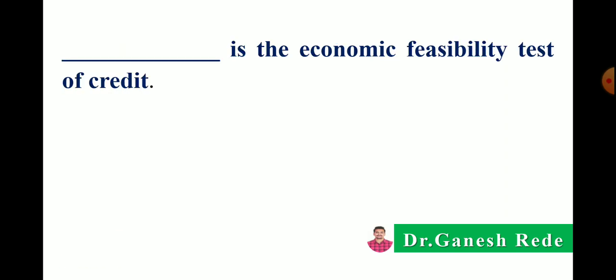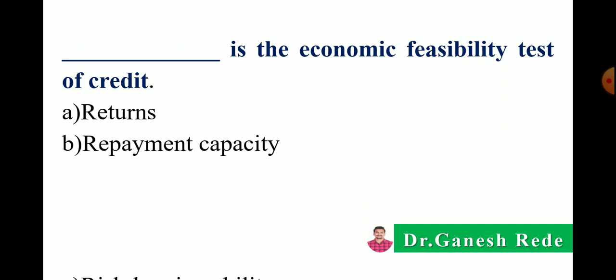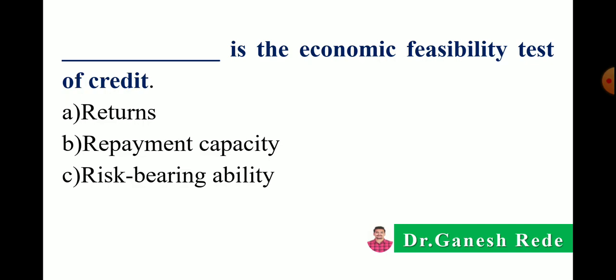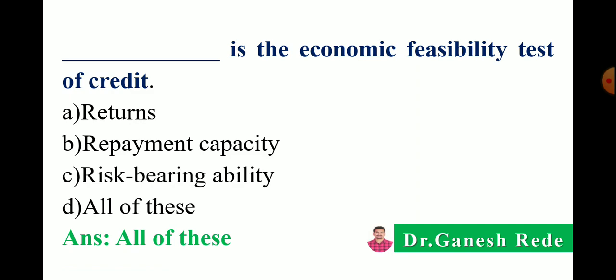Okay, then next, dash dash is the economic feasibility test of credit. Don't get confused between economic viability and economic feasibility test. Options: returns, repayment capacity, risk bearing ability or all of these. Correct answer is all of these, which means the 3 R's of credit are the economic feasibility tests of credit.